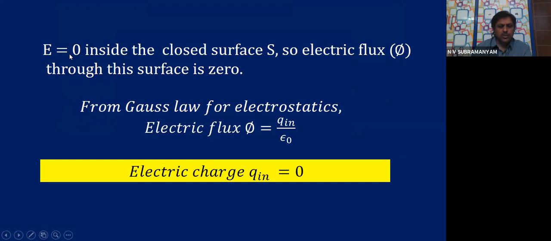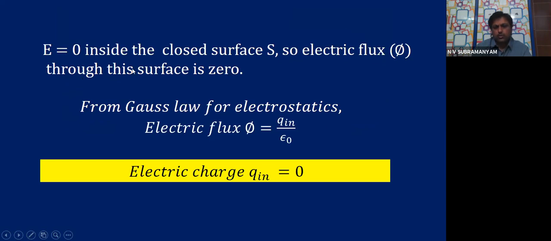E is equal to 0 inside the closed surface, so electric flux phi through this surface is 0. From Gauss law, let us now try to prove that the charge inside must be 0.